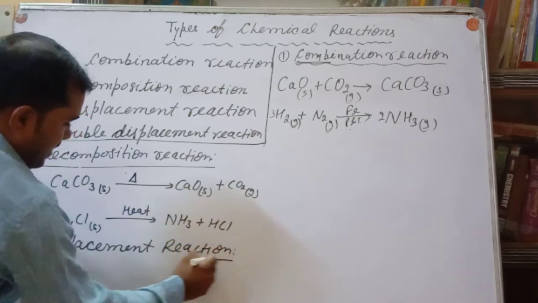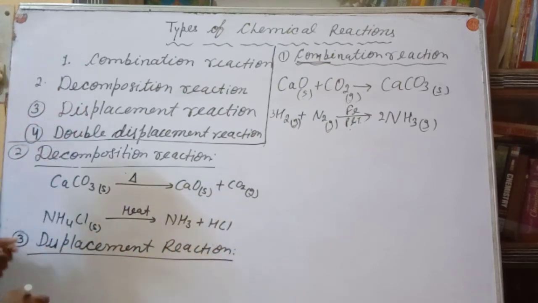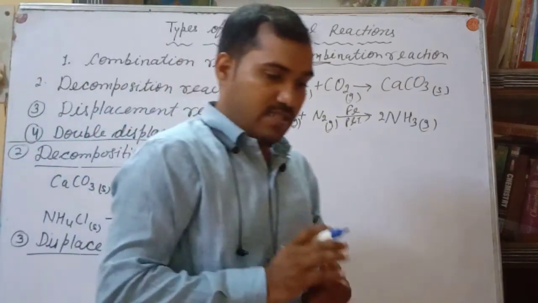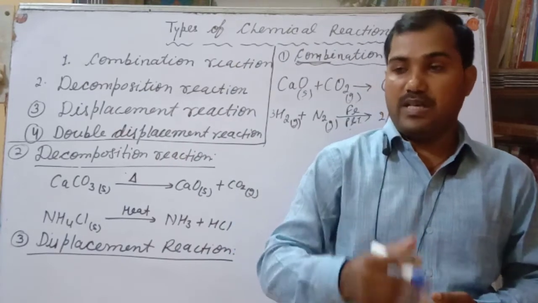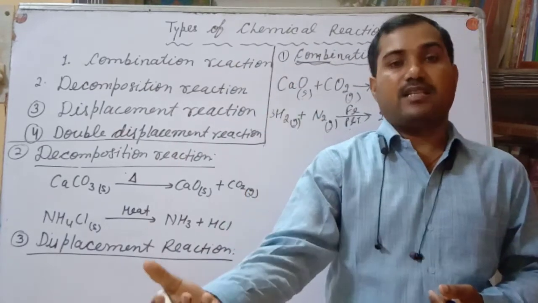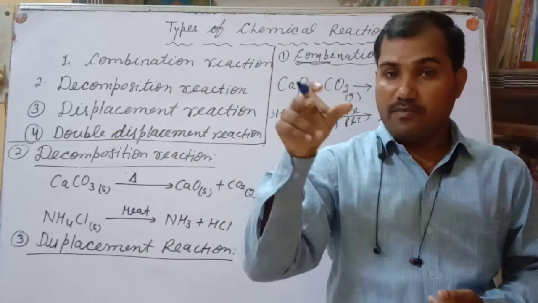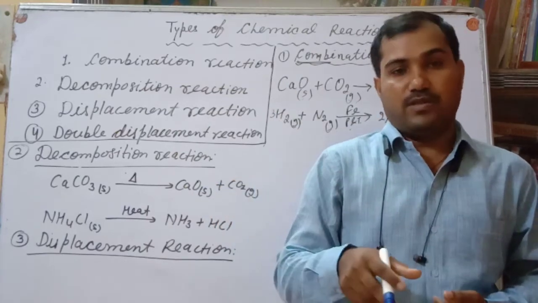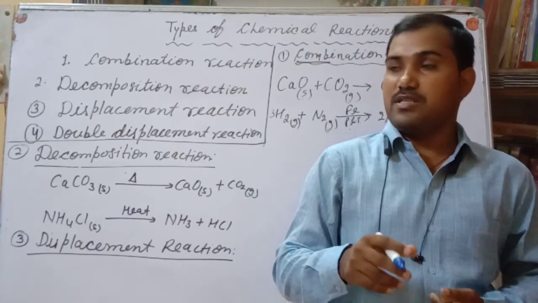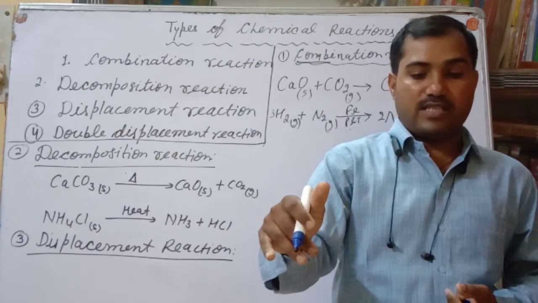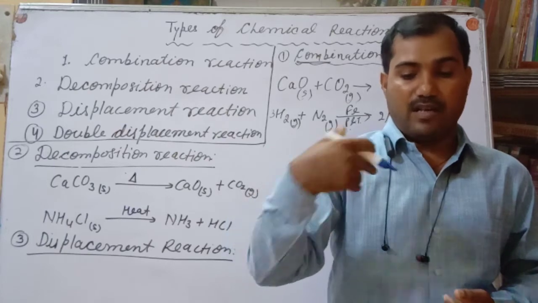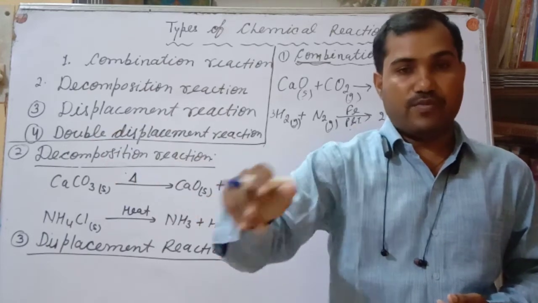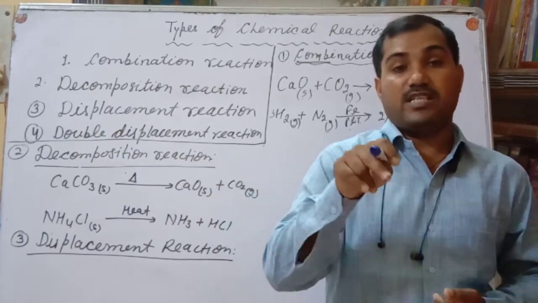It is a chemical reaction in which one substance, one ion or group of atoms, replaces another from its compound or molecule. Understood? For example, suppose you are sitting there, and I come and replace you from your position. That is said to be the displacement reaction.